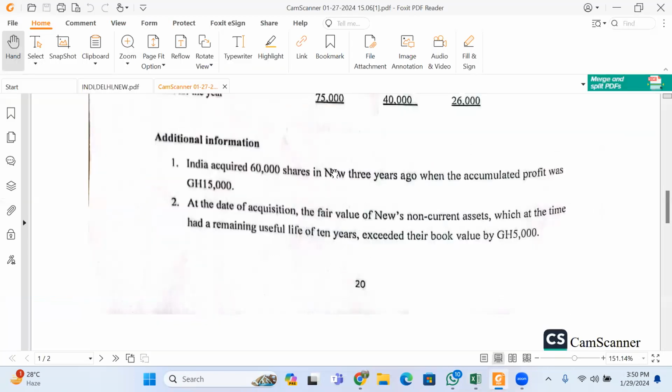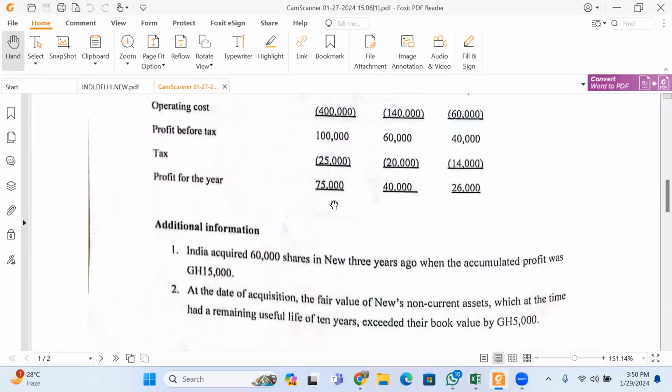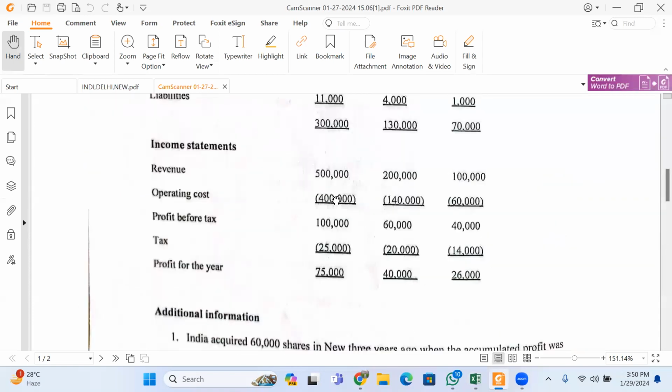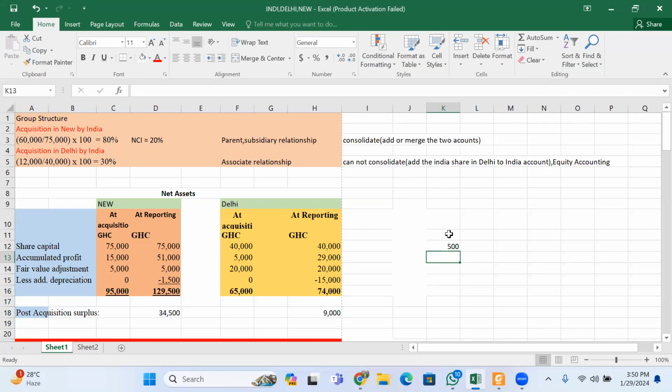Now, they said the acquisition happened 3 years ago. So let's say, in this question, we are being told that it's for 2018. So we are in 2018 now. This is where we are now.